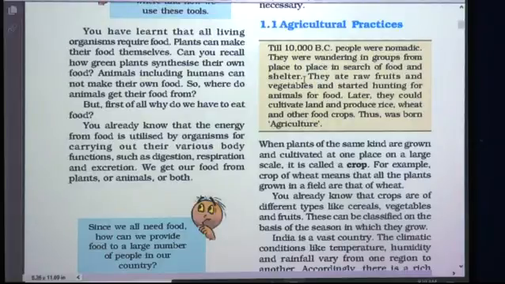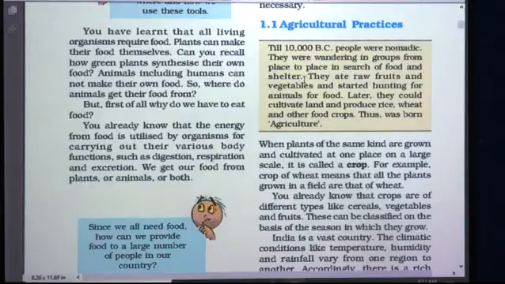So till 10,000 before Christ, people were nomadic. They were wandering in groups from place to place in search of food and shelter. They ate raw fruits and vegetables and started hunting for animals for food. What they were eating at that time? They were eating raw fruits and vegetables, and then they started hunting for animals for getting food.